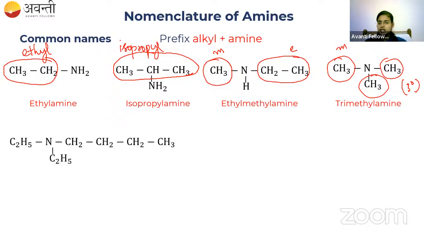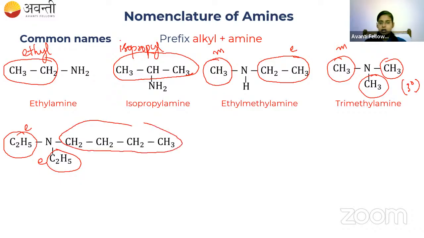And again here it is a tertiary compound. So we have 3 alkyl groups. These 2 are ethyl since they have 2 carbons each. And this one is having 4 carbons, so it is called butyl. Can anyone name this compound? Can anyone give me the correct name of this compound? We have 2 ethyl and 1 butyl.